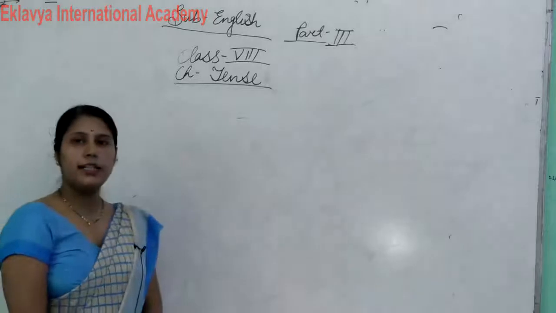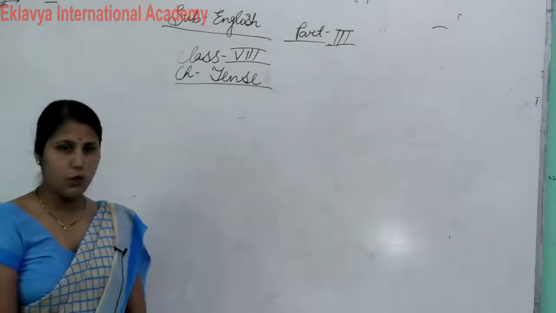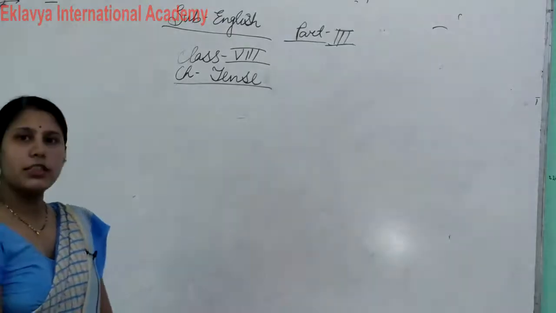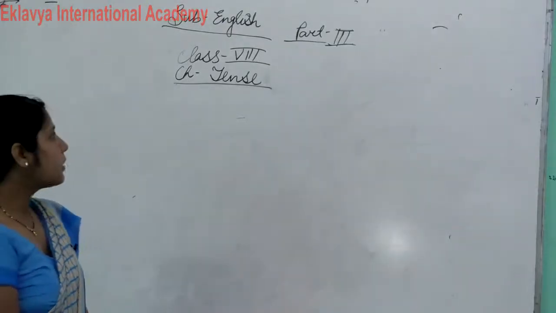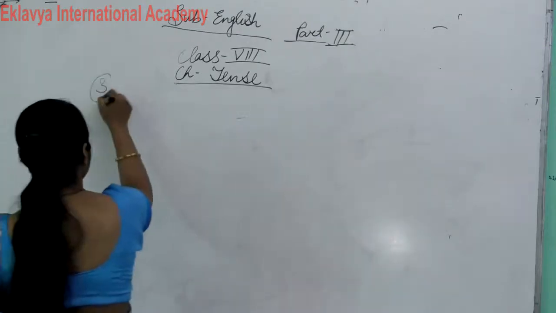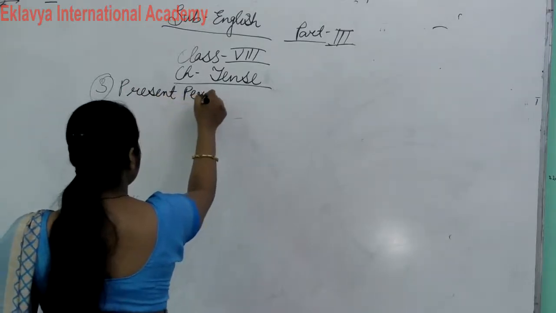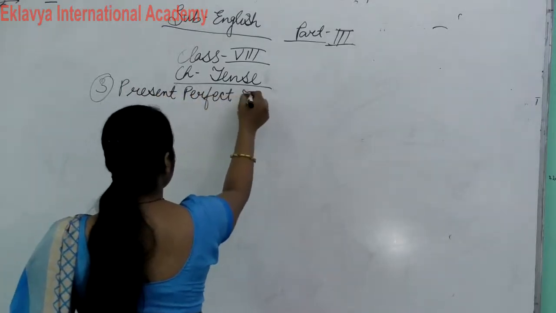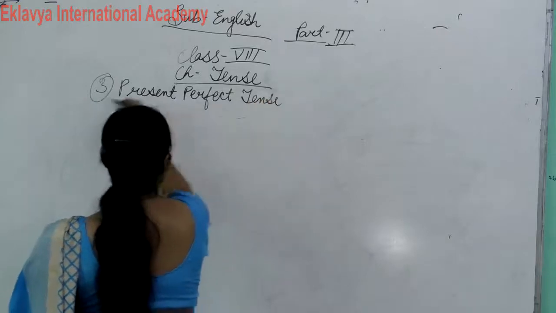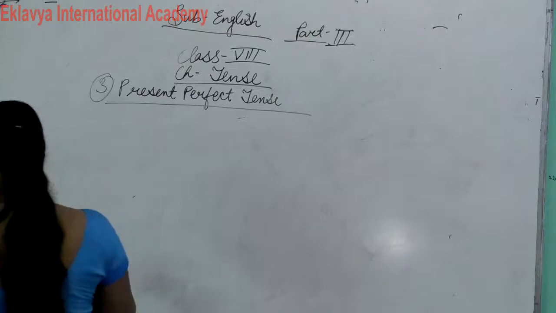As you all know, in the last class we discussed simple present tense and present continuous tense. Now today we will discuss the third part of the present tense, that is present perfect tense. Is that clear?